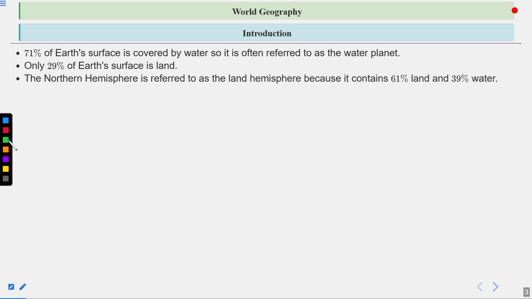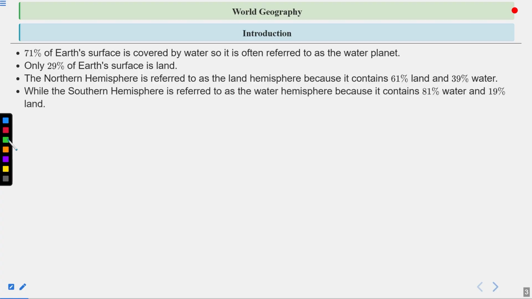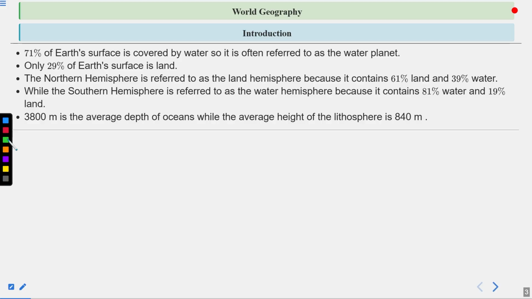The northern hemisphere is referred to as the land hemisphere because it contains 61% land and 39% water, while the southern hemisphere is referred to as the water hemisphere because it contains 81% water and 19% land. 3,800 meters is the average depth of oceans, while the average height of the lithosphere is 840 meters. So do remember all these things related to the continents and oceans so far, and let's read more.